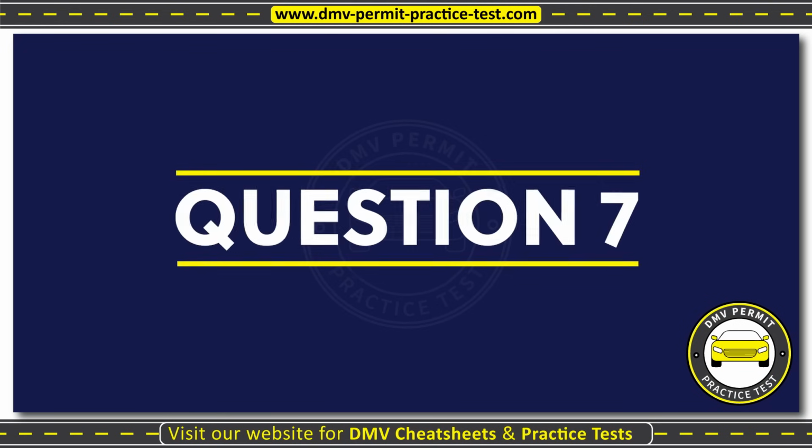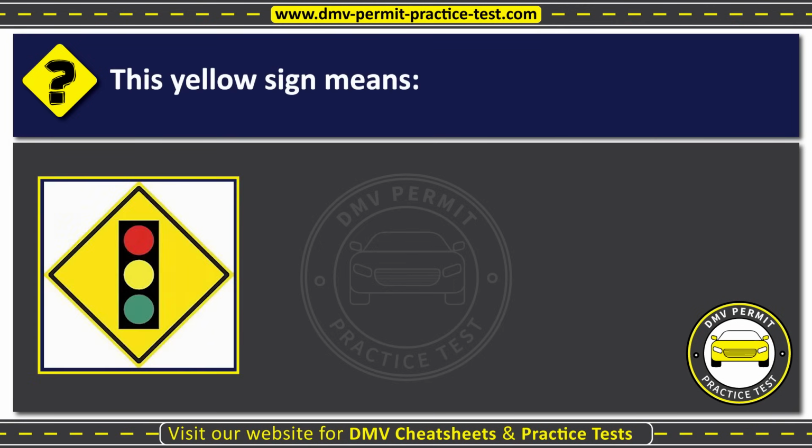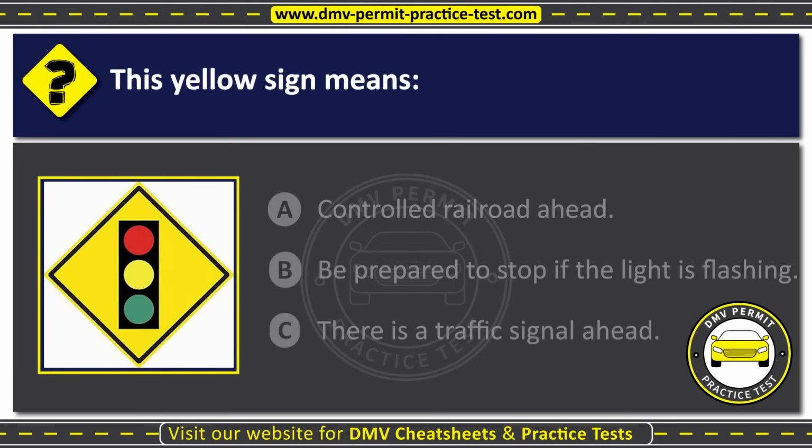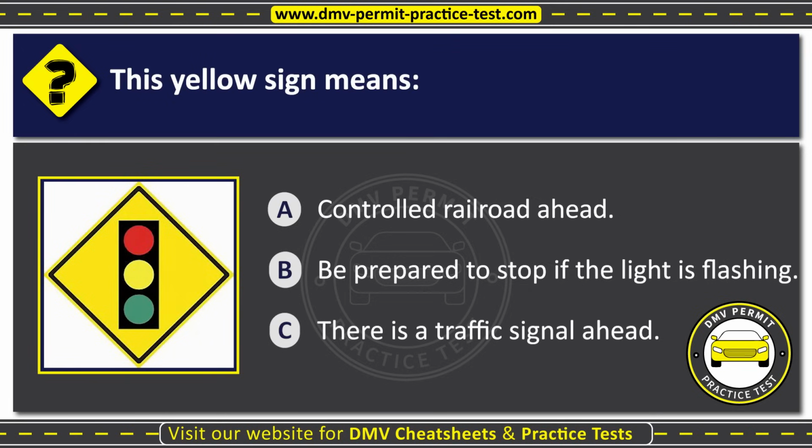Question 7. This yellow sign means: Option A. Controlled railroad ahead. Option B. Be prepared to stop if the light is flashing. Option C. There is a traffic signal ahead. The correct answer is Option C. There is a traffic signal ahead.